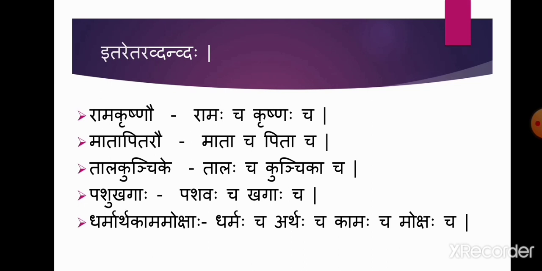Pashukhagaha, this word is in plural, so the dissolution is Pashavah cha, Khagaha cha. Dharmartha kama mokshaha: Dharmah cha, Arthah cha, Kamah cha, Mokshah cha. I hope you have understood the examples. So we have seen how to identify and dissolve itaretara dvandva samasah.